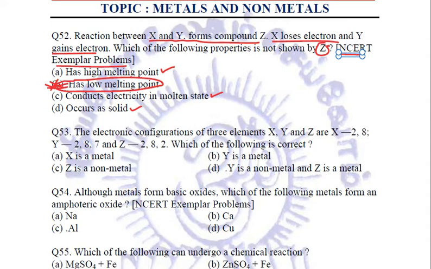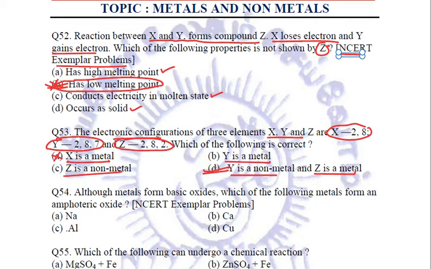Right? Next question again. The electronic configuration of three elements X, Y, Z are 2,8 for X, it is an inert gas; Y is 2,8,7, this is basically a non-metal; and Z is a metal. So we have seen that this D option was correct, that Y is a non-metal and Z is a metal. The rest three options were wrong. X is non-metal, it is not a metal, it is an inert gas. Z is a metal and Y is a non-metal. So D is the right answer.